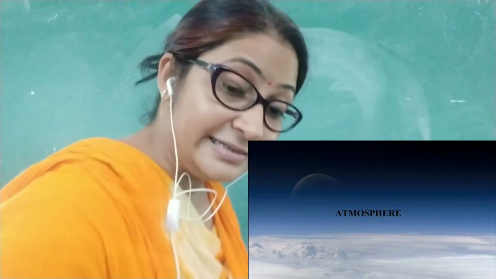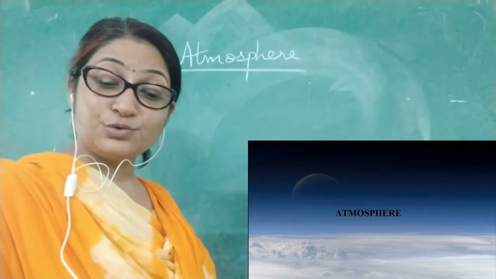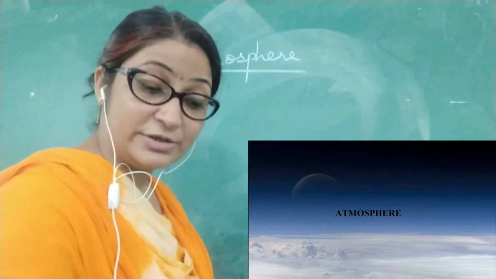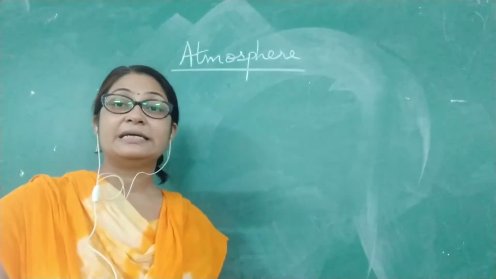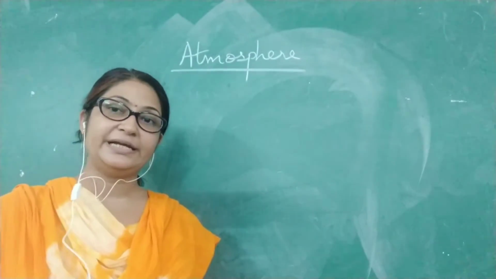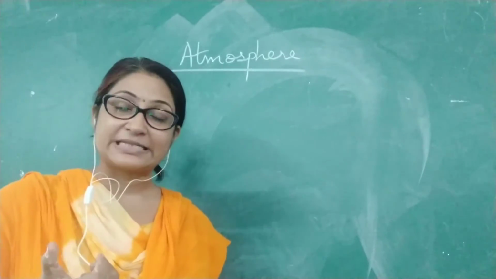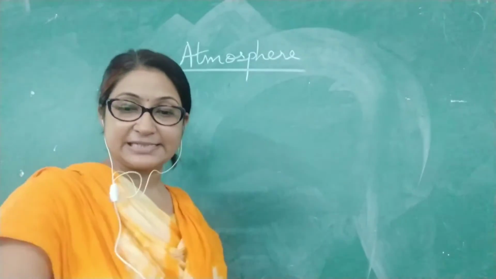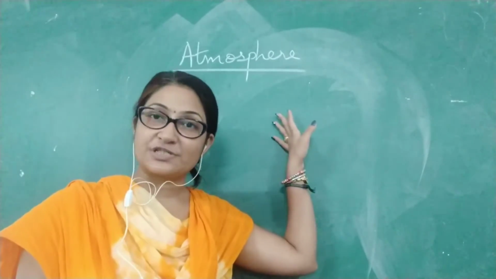There are gases like oxygen, which is required by all living beings to grow, to survive, to live. Similarly, plants need carbon dioxide to survive, to grow, for the process of photosynthesis. So all such gases are present in this atmosphere.